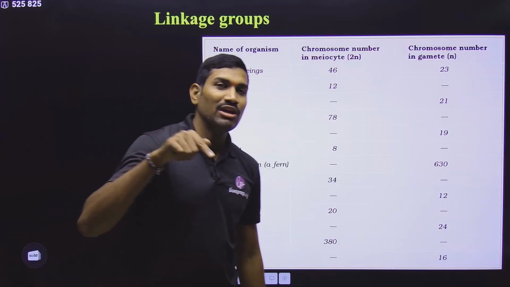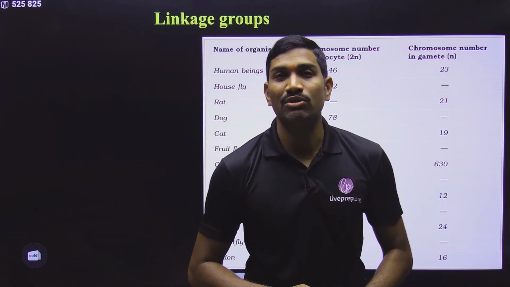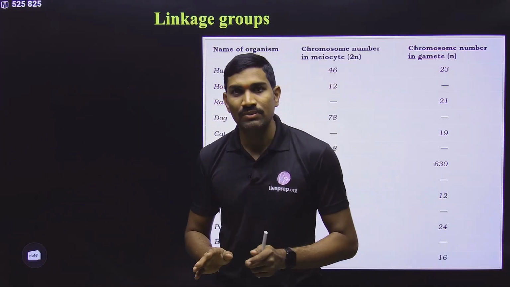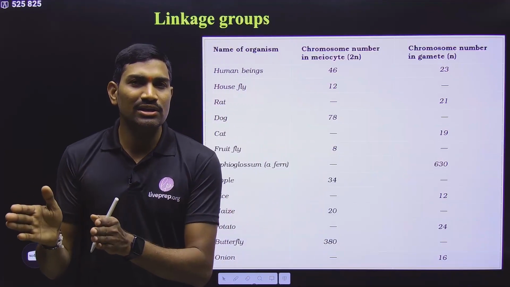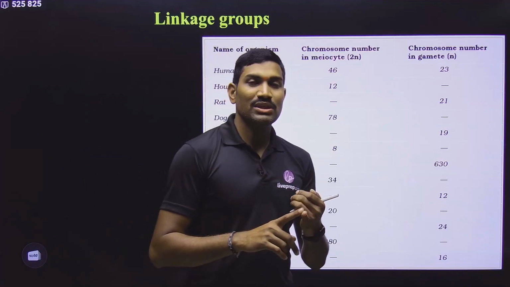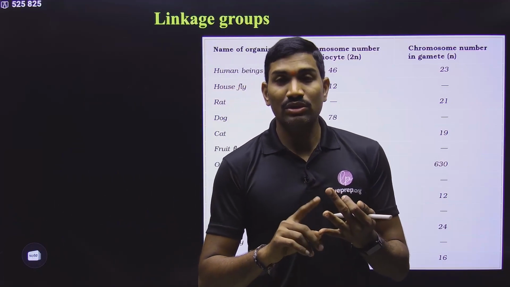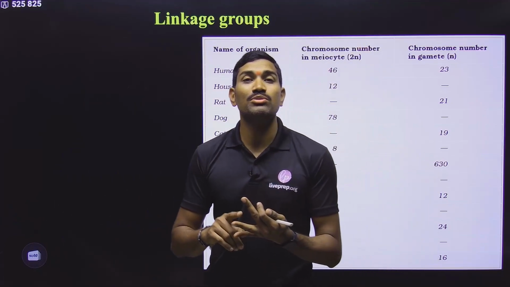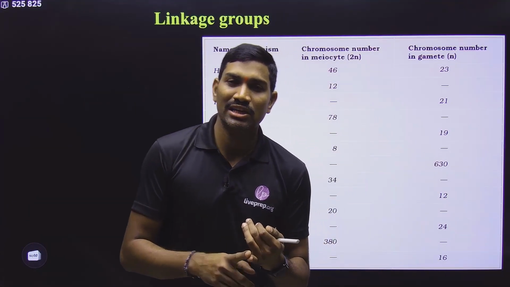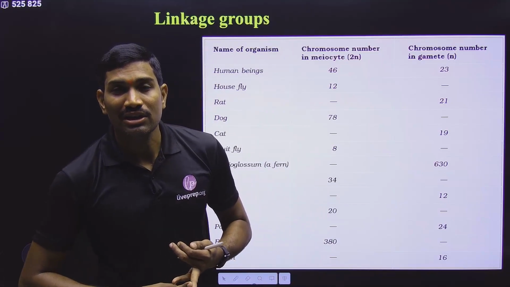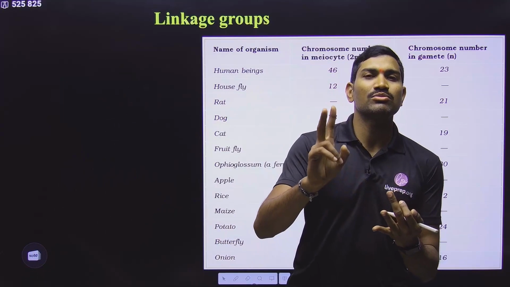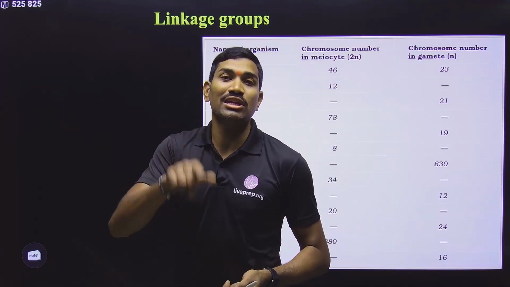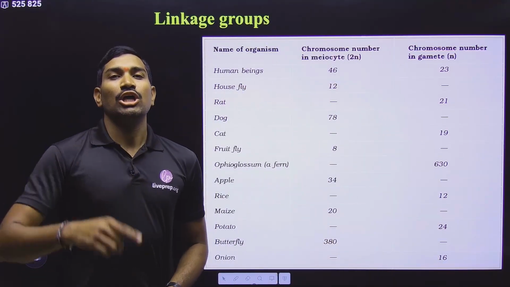But if they specifically ask for the human male, then what do you need to write? 24 you need to write, because for the autosomes, 22 pairs are exactly the same, so 22 linkage groups. But the sex chromosomes are different, X and Y. When two different chromosomes are there, the linkage groups will be different. So X will have a different linkage group, Y will have a different linkage group. That's why 22 autosomes, 22 linkage groups, and 2 sex chromosomes, 2 linkage groups. So total 24 linkage groups in human male.